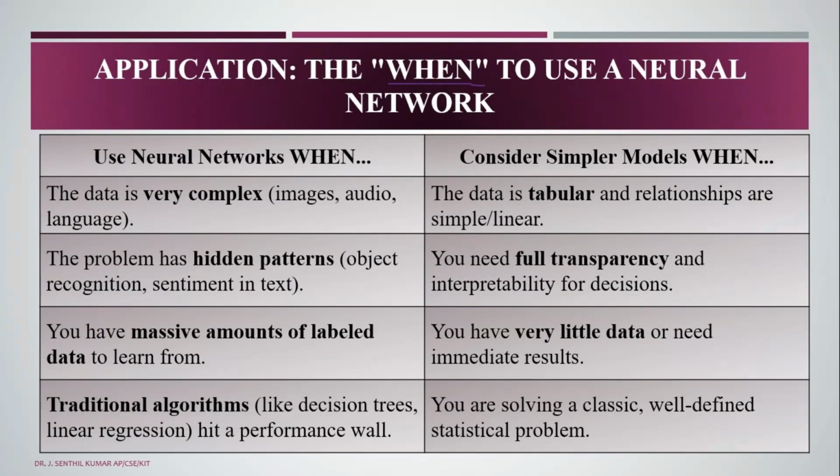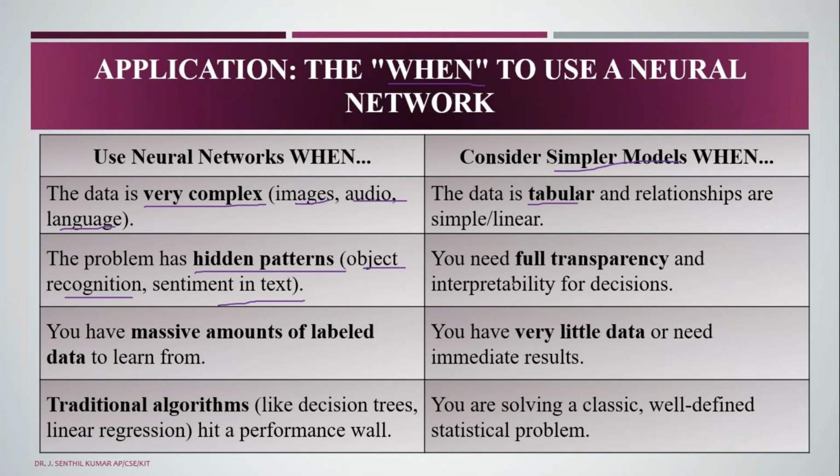We use neural networks when the data is complex, like images, audio, language, and speech. If you are working with tabular data, we should use a simpler model, right? If you are going for hidden patterns like object recognition and sentiment analysis, we use neural networks.